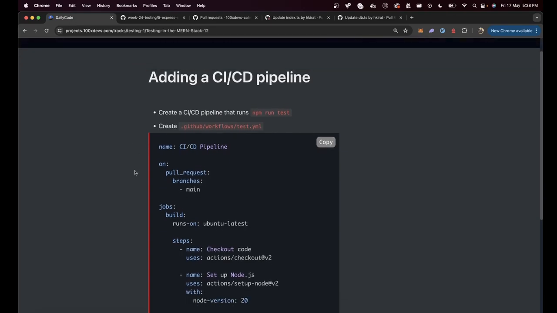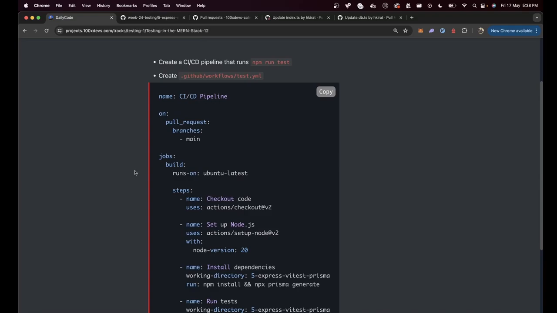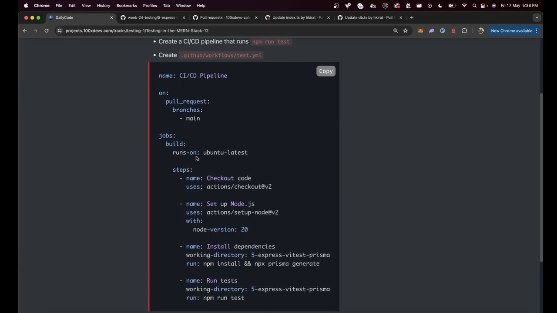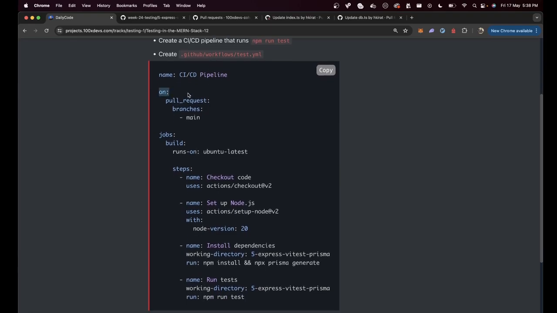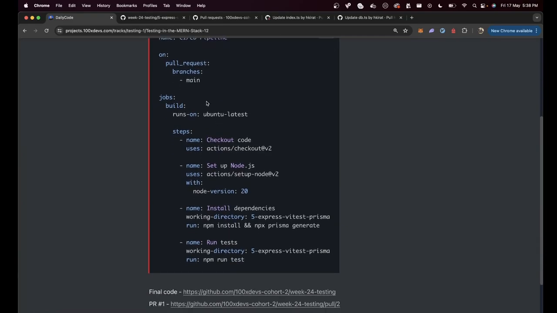How do you create a CI/CD pipeline? We have done this in a class, but how do you create one for this specific use case? Pretty straightforward. You write the YAML for it, which looks something like this. Anytime there is a pull request on the main branch, if someone is trying to merge some code into the main branch, a build job should run, which should run on an Ubuntu latest machine. This should ideally be called test, but build is fine as well.